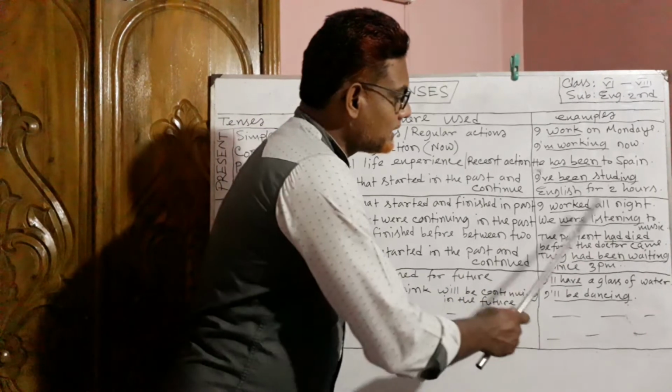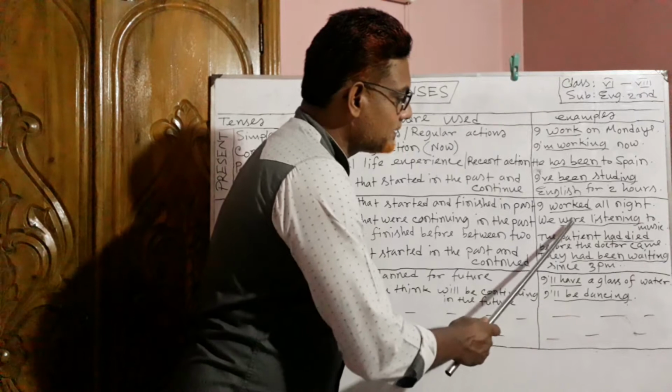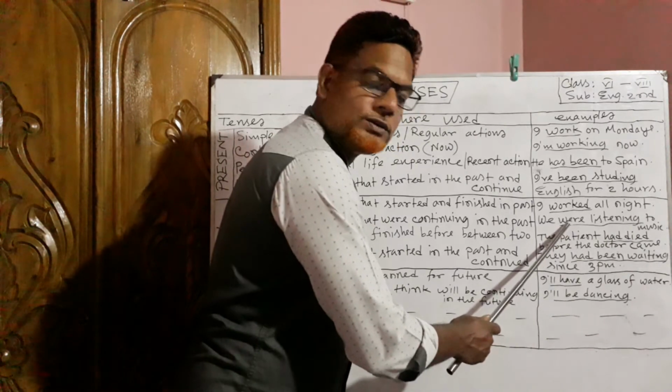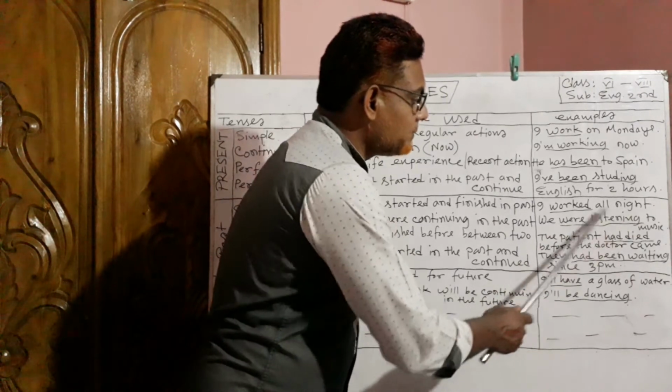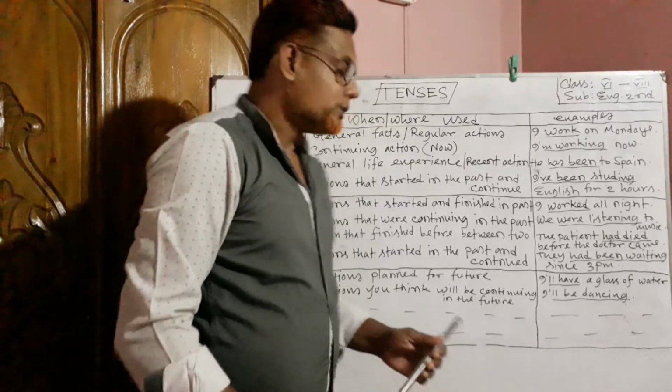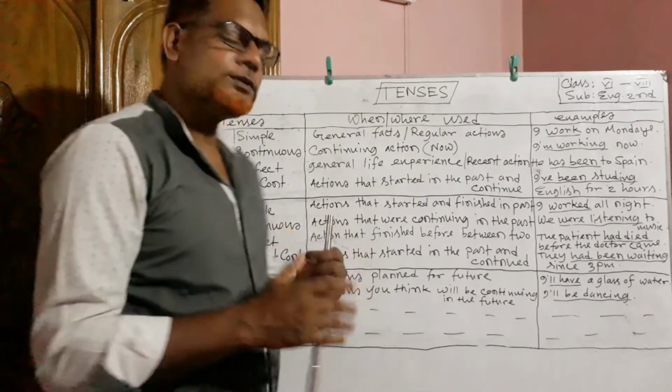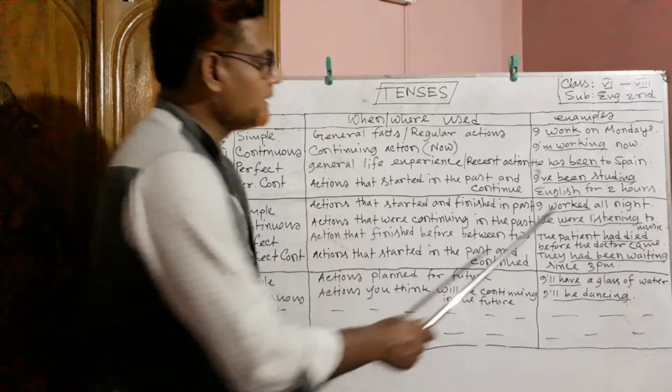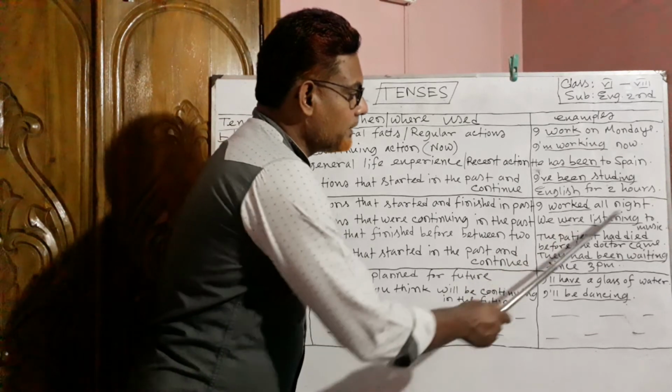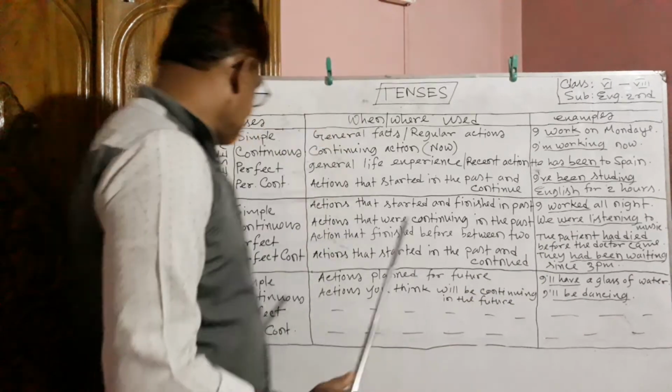And look at the structure. While listening in this sentence, the past form of be verb, were, was used and ing was added with the principal verb. So if we want to form the past continuous tense, we have to use the past form of be verb and ing should be added.